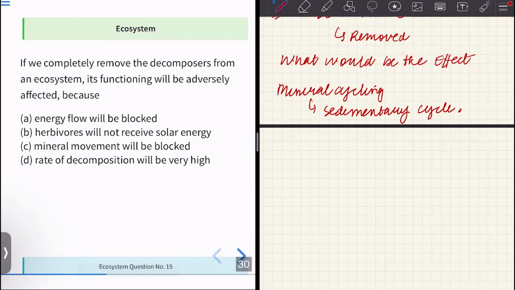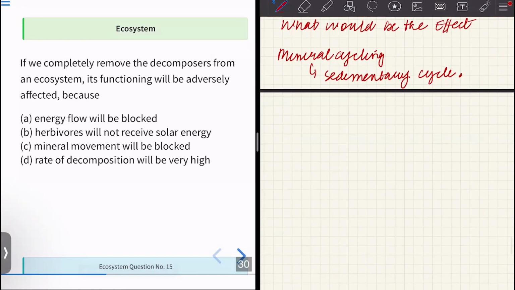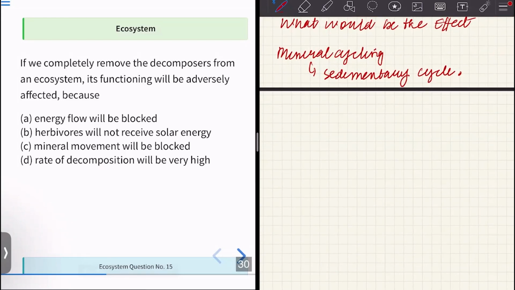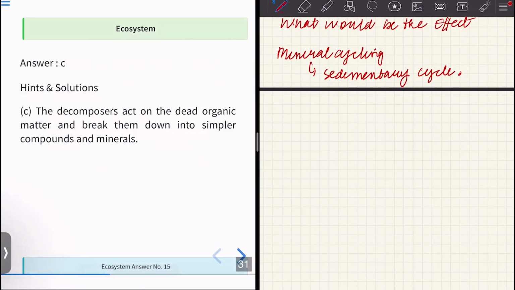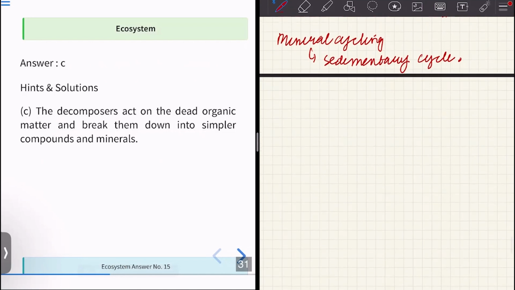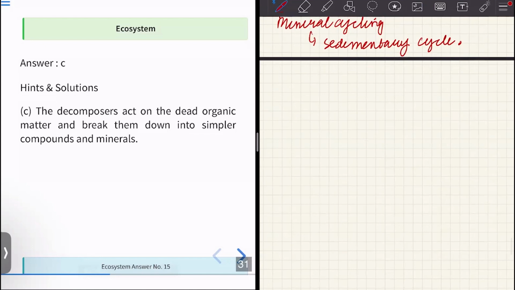Solar energy would be received by herbivores. There is no problem in that, and energy flow would not be blocked. Option C says decomposers, what is the function of decomposers? They act on the dead organic matter and break it down into simpler compounds and minerals.